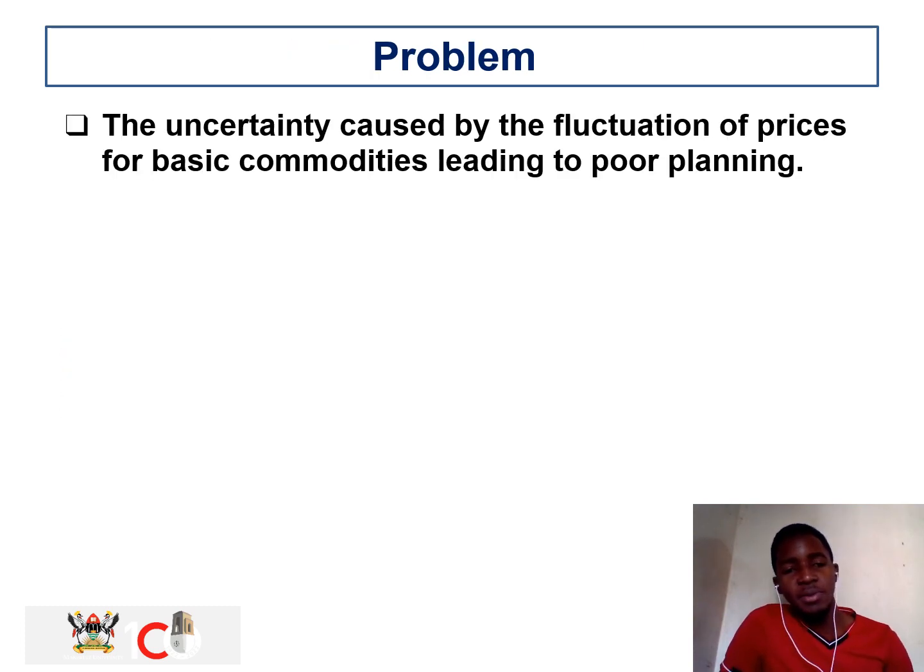The problem is the uncertainty caused by the fluctuations of prices for these basic commodities, leading to poor planning. For instance, a person may be expecting the price of a kilo of sugar to be 3,500, but on reaching the market or the shop may realize that the kilo of sugar is 4,500 or at times 5,000. This will cause poor planning, since he had earlier budgeted for only 3,500, thus causing discomfort and disorganization.